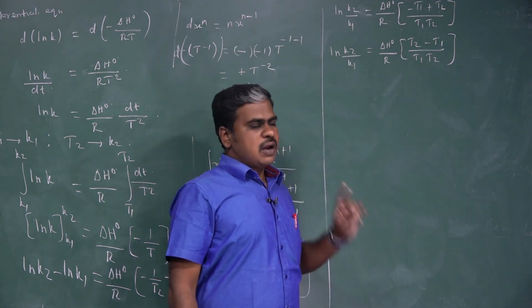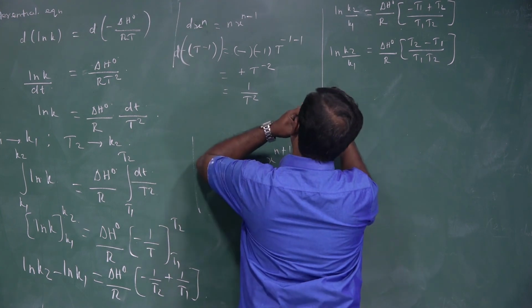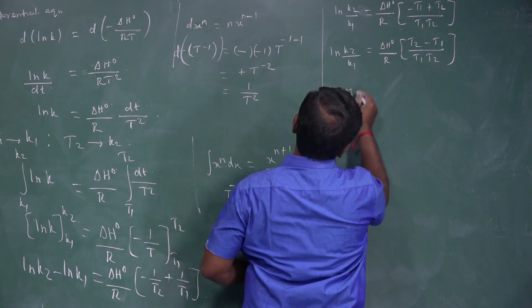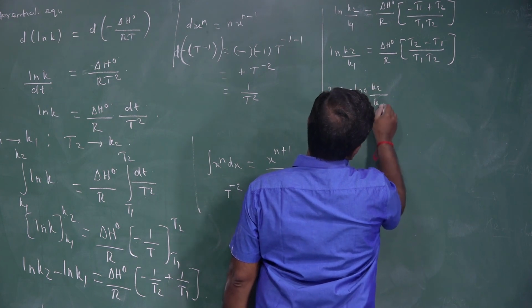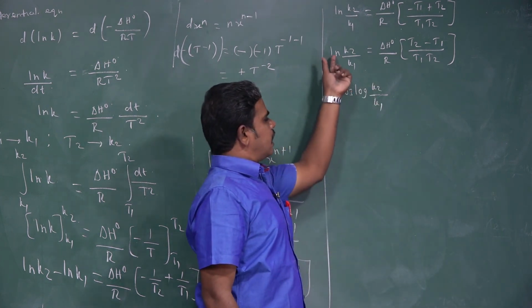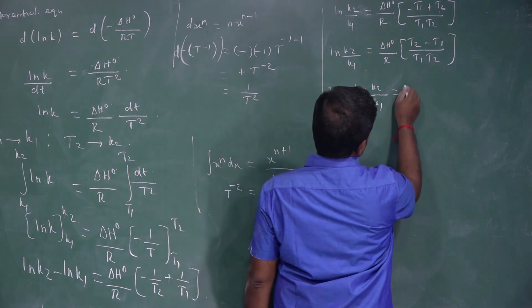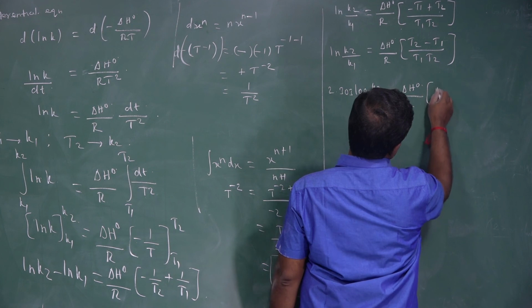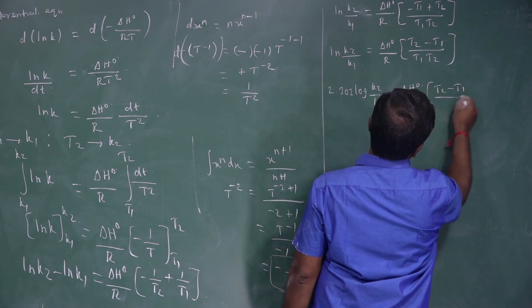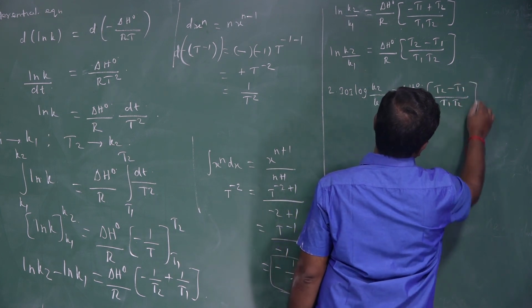And you know that the ln value is 2.303 log. So 2.303 log K2 by K1 is equal to delta H naught by R into T2 minus T1 divided by T1 T2.